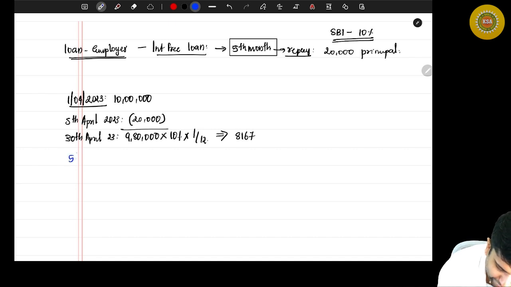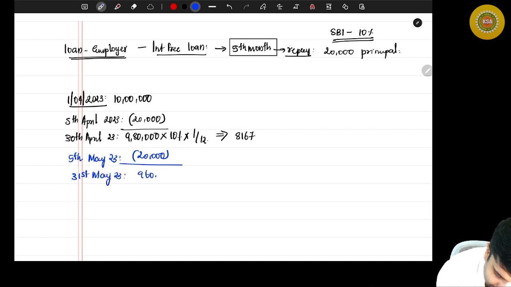Listen. On 5th of May 23, there will be another repayment of 20,000 to the principal. So tell me how much is the balance of principal on 31st May? 9,60,000 into 10% into 1 by 12. Can you help me with the math? Exactly 8,000.